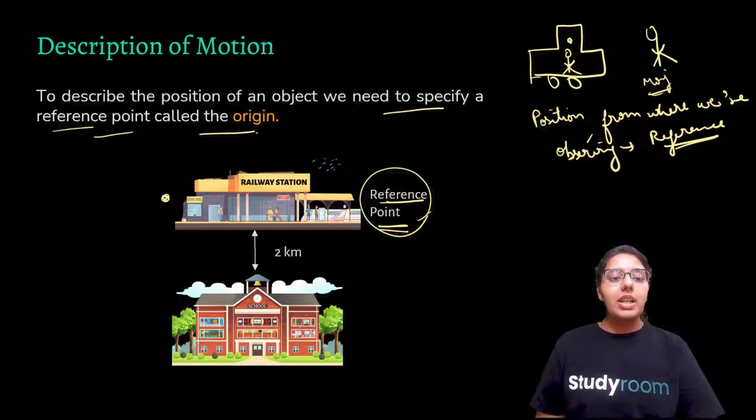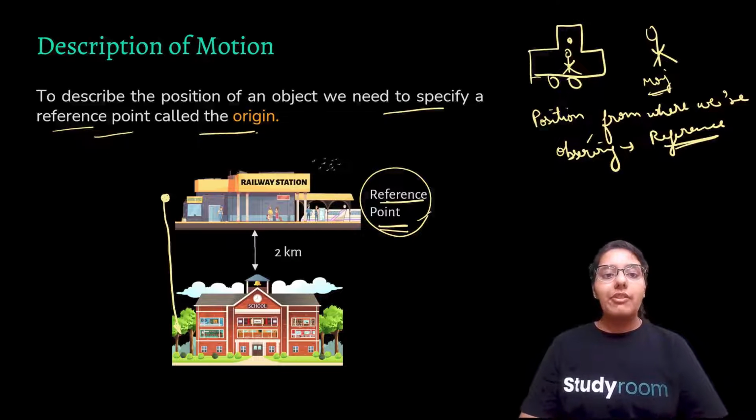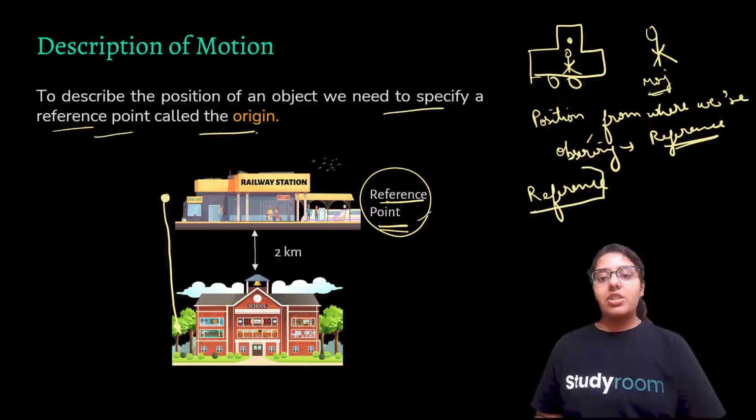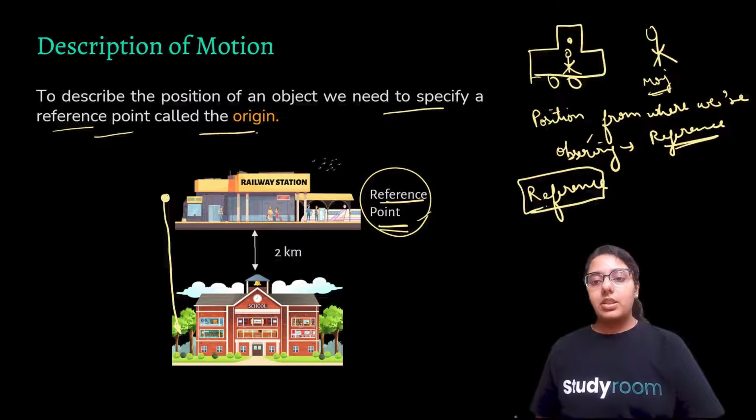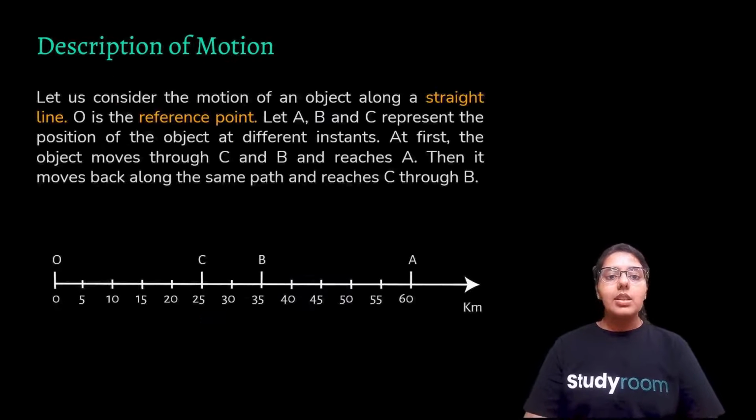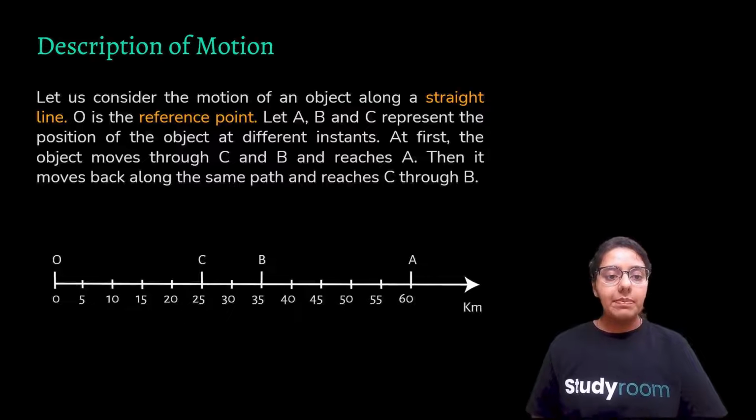So this matters. An object may appear to be moving for some person, and the same object may appear to be at rest for some person. For example, this car incident, right? So we specify reference point with respect to which position we are talking about, right? So for example, we say that railway station and the school are 2 kilometers away from each other. So our reference point is railway station. We are measuring from this very point to this very point, right? So reference matters a lot.